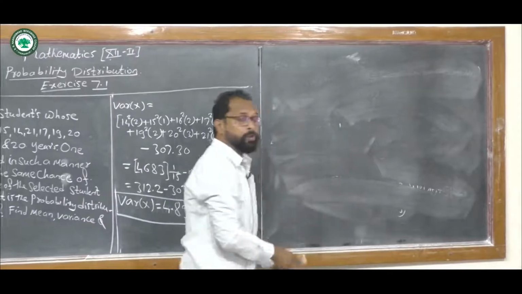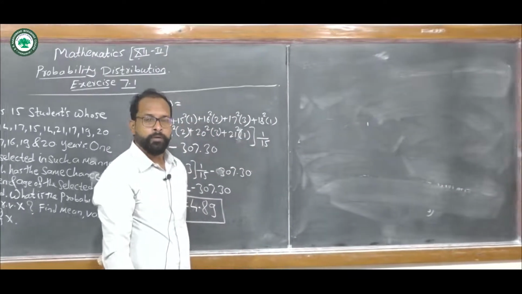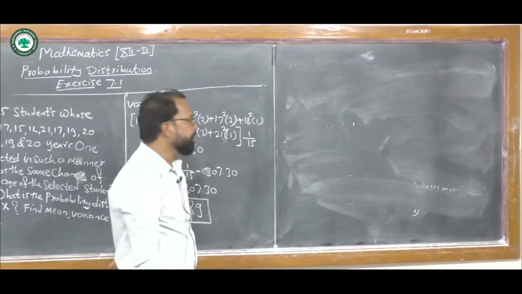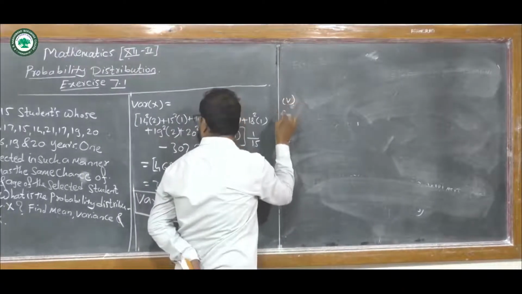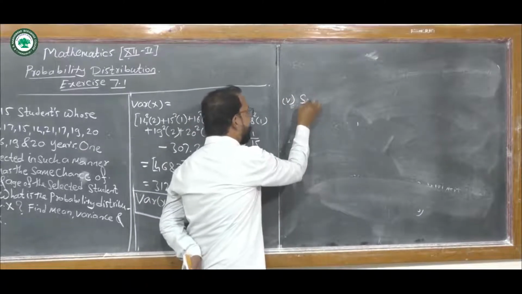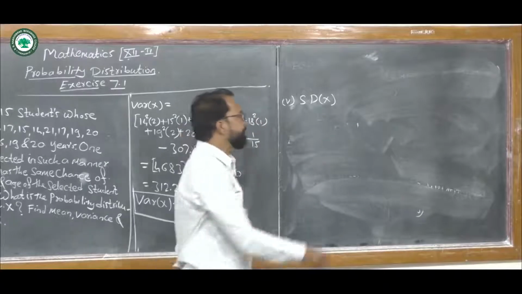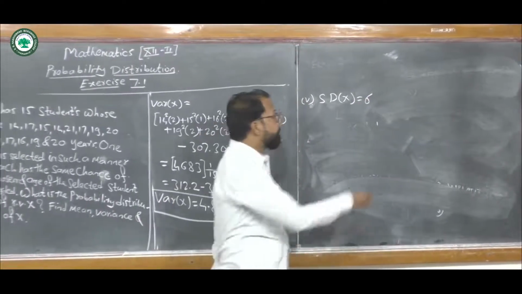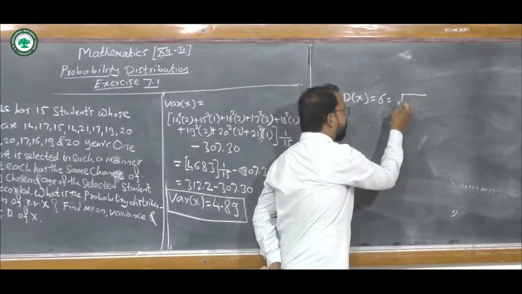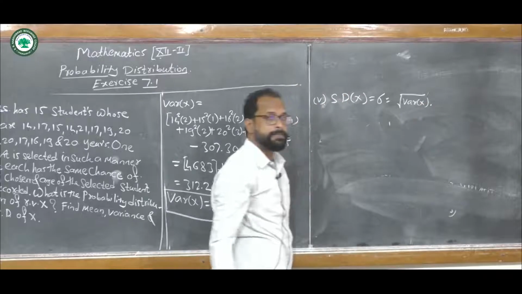And now last, to find the standard deviation, we know that the standard deviation is the positive square root of the variance. Therefore, number 4, the standard deviation of x, which is also denoted by sigma, is the positive square root of variance of x.